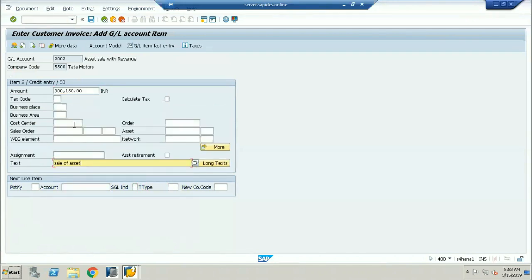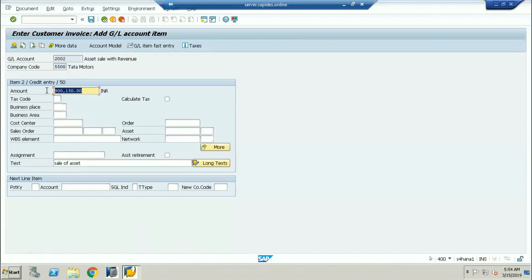I'll give this amount. Now 50 is for the credit. Now you can see here, I'm seeing this amount. Now I'm doing that the debit is equal to the credit. 01 is the customer debit and 50 is the credit. Which account are you crediting now? This sale of asset account has to get credited. Now I'm crediting the same amount, so debit is equal to credit.